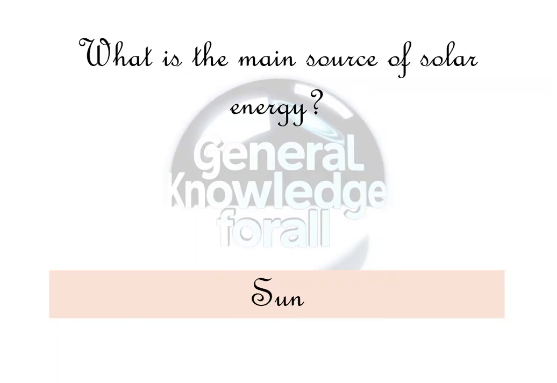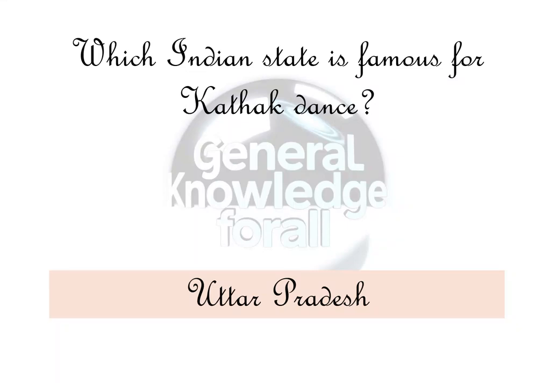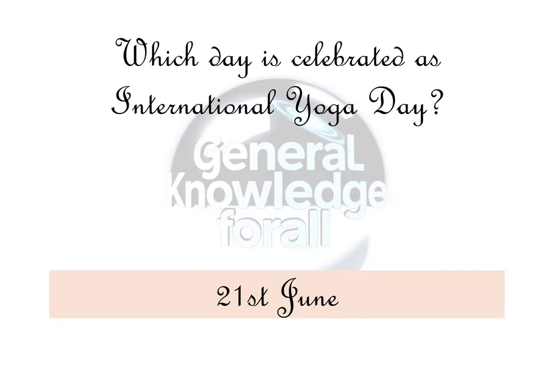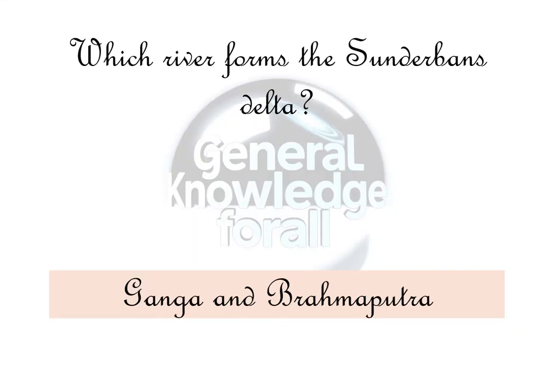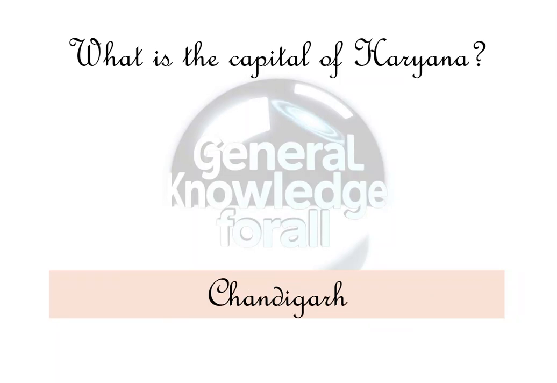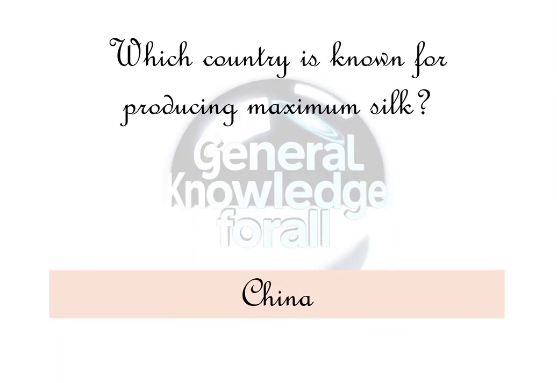Sun. Which Indian state is famous for Kathak dance? Uttar Pradesh. Which day is celebrated as International Yoga Day? 21 June. Which river forms the Sundarbans Delta? Ganga and Brahmaputra. What is the capital of Haryana? Chandigarh. Which country is known for producing maximum silk? China. Which city is known as the cleanest city of India?